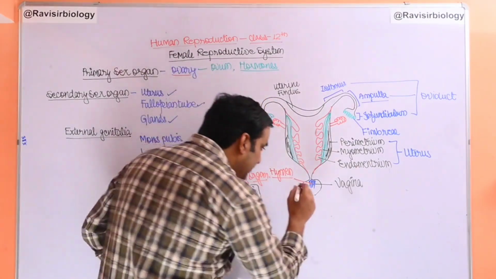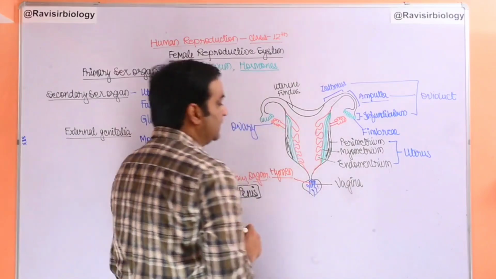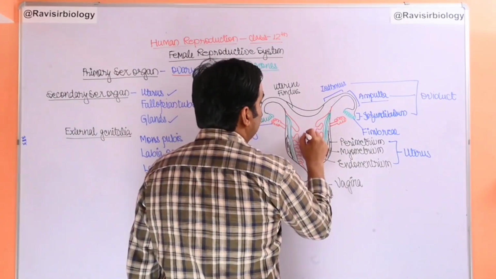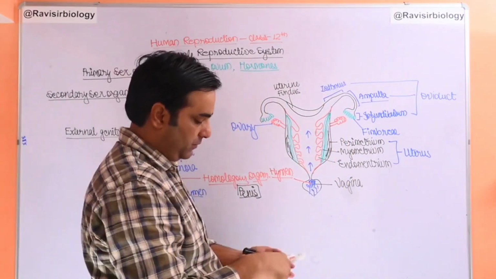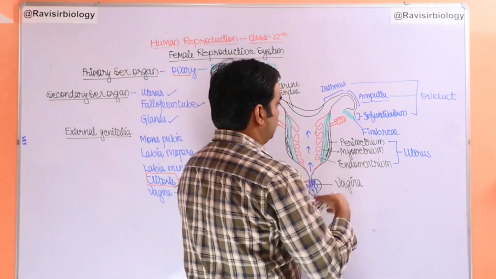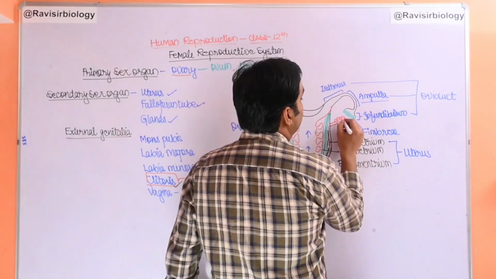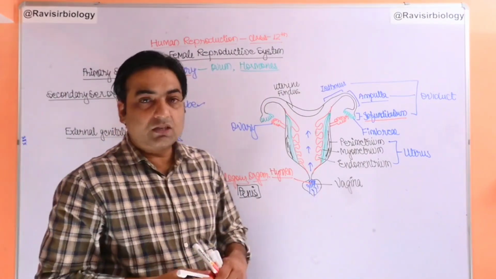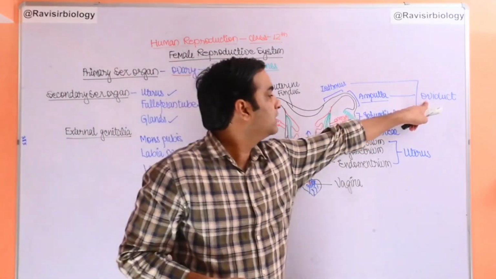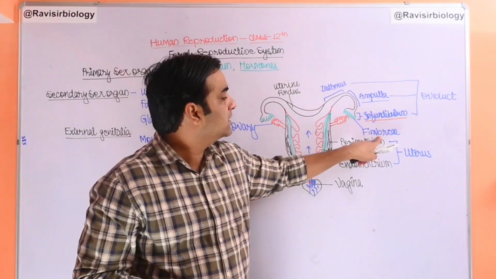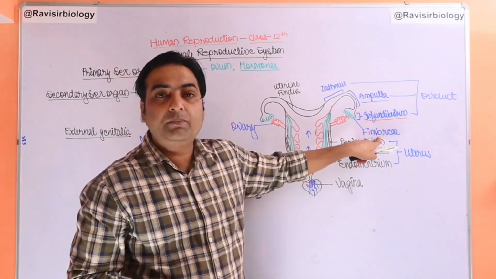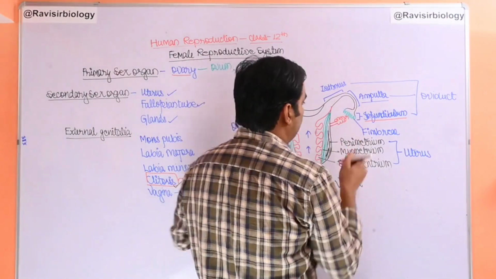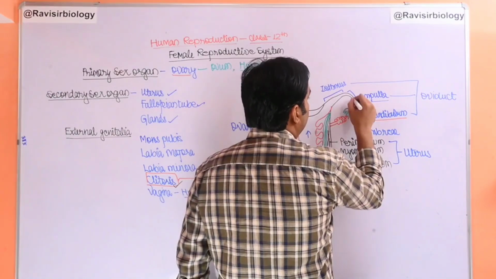The sperms are released here in the vaginal cavity. They go up towards the female gamete. Now let me show the female gamete. Where is it found? The female gamete is produced here and is collected by the finger-like projections, the third part of the oviduct, called the infundibulum. It has several finger-like projections called fimbriae. The fimbriae receive the ovum, and the ovum moves towards the ampullary region.